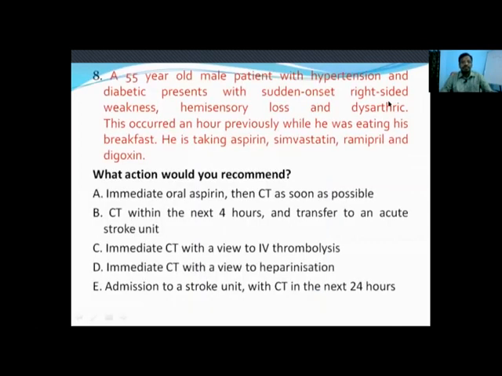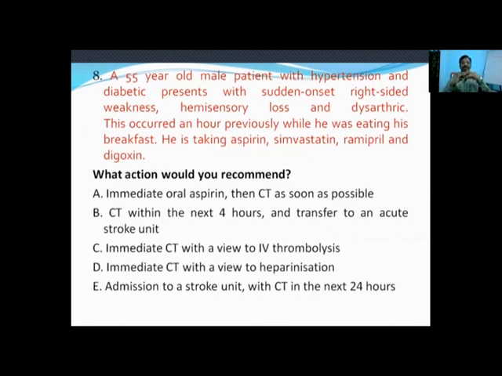Next question. A 55-year-old male with hypertension and diabetes presents with sudden onset right-sided weakness, hemisensory loss, and dysarthria. This occurred an hour previously while he was eating his breakfast. He is taking aspirin, simvastatin, ramipril and digoxin. So what action should be taken?